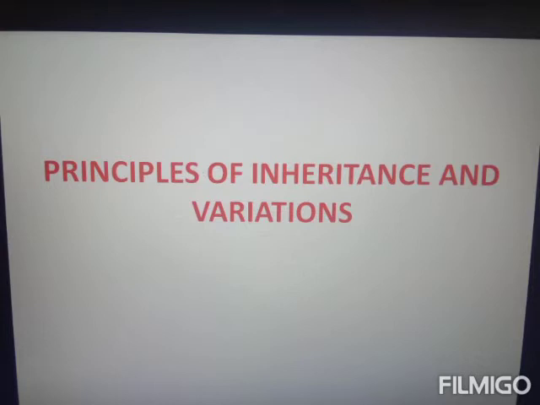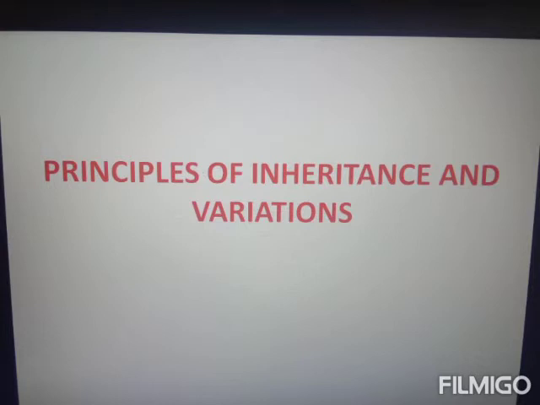Mendelian principles, or Mendelism, means Gregor John Mendel put forward three theories. Law of dominance, law of segregation, which is otherwise known as the law of purity of gametes, and the third law is the law of independent assortment.